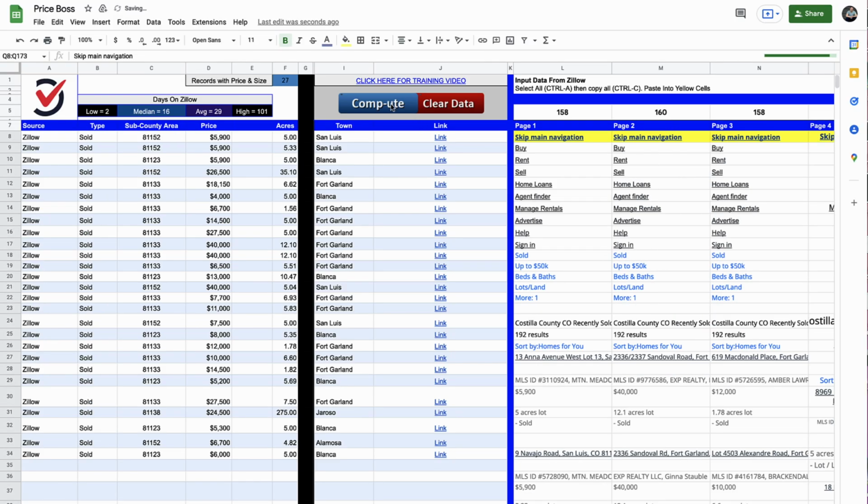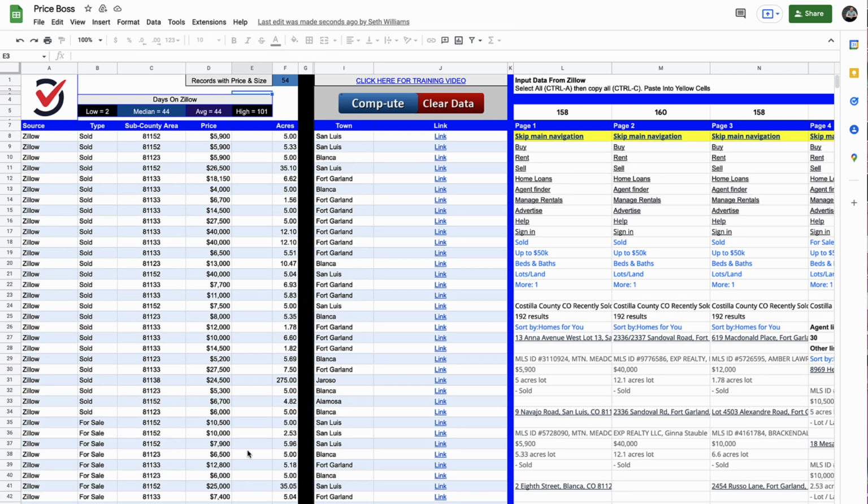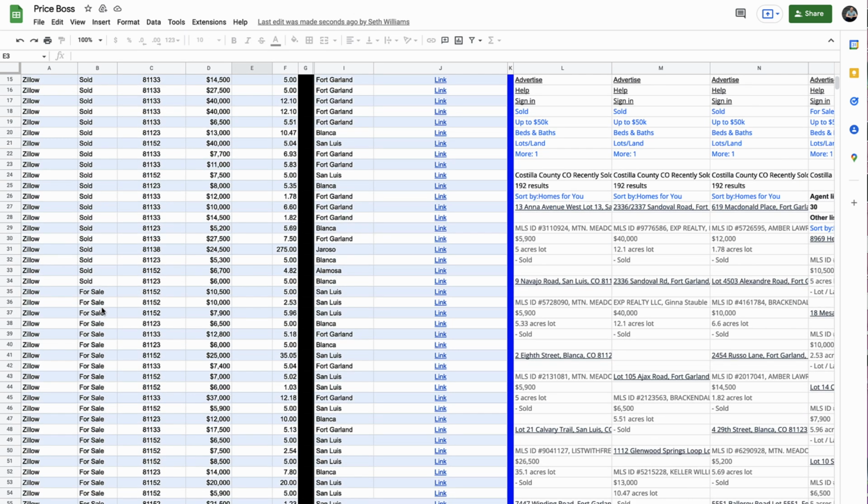And now I can hit compute again. And now we're going to have a mixture of sold and for sale listings from the same county right here. And there we go. Now we've got all those listings in there. Some of them are sold and some of them are for sale.